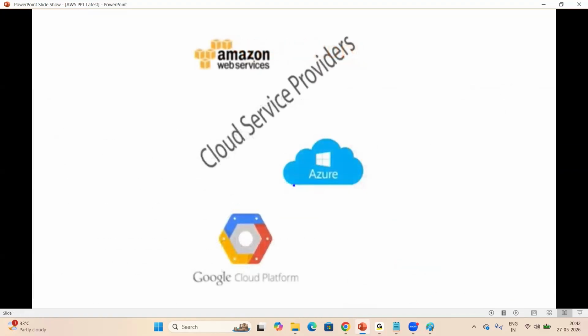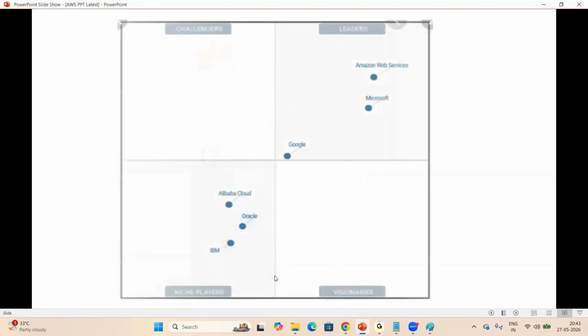Now look at my screen. Here are three popular clouds: Amazon Web Services, Microsoft Azure, and the Google Cloud Platform. AWS is in first place, Azure is in second place, Google is in third place. Now look at my screen, everyone. These are the quadrants. In the last quadrant, AWS is in first place, Azure is in second place, Google is in third place. Alibaba Cloud, Oracle Cloud, IBM Cloud, different clouds are available.